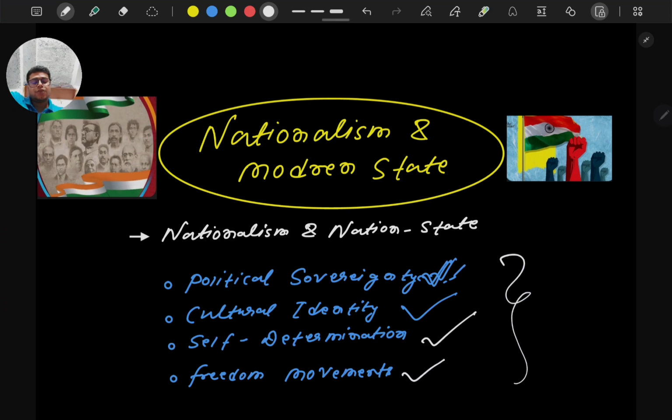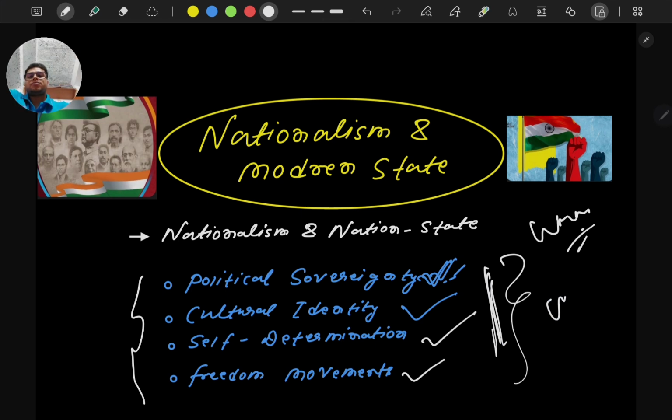These are the points you have to keep in mind, and you can also write them in your notes. That is going to be important when you talk about nationalism and the modern state. What are the four pillars? Self-determination, freedom movement, political sovereignty, cultural identity. If any pillar is demolished, suppose nationalism is wiped away, then these four pillars important for a nation country are lost.